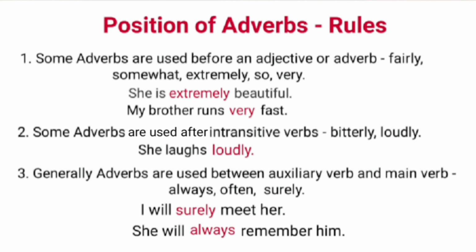There are some rules regarding the position of adverbs in a sentence. First, some adverbs are used before an adjective or adverb. Examples are fairly, somewhat, extremely, so, very. Examples in sentences: she is extremely beautiful. Here, extremely is an adverb which is used before the adjective beautiful. My brother runs very fast. Here, very is an adverb which is used before another adverb, fast.